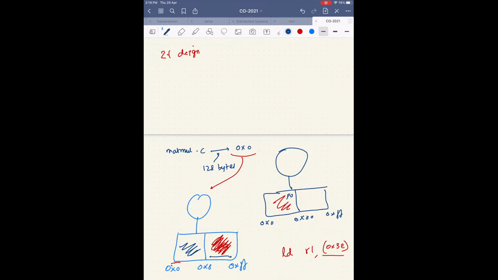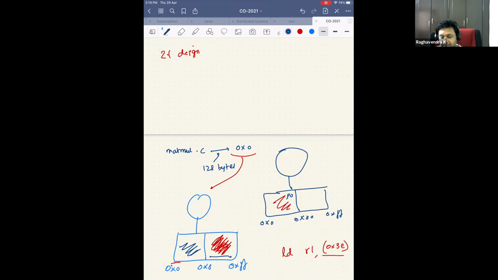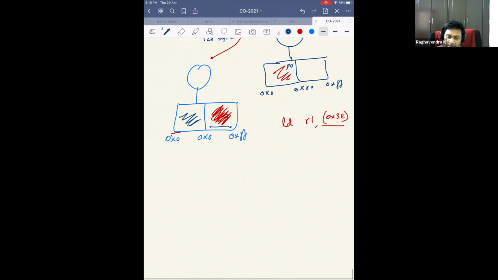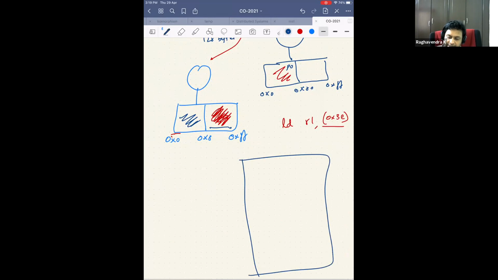So we can always write programs assuming 0 to 0x80, but some guy can offset it if it's supposed to be in a different place. Yes, right. So what should I do? Let's say I write a program, this is my huge program. Instead of hard coding all values, I have something called a base address. So what will I set this base address to?